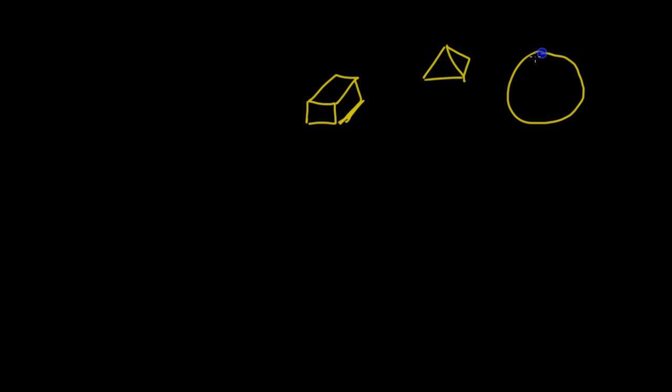So in the lab, it's easy enough to figure out the volume of regular objects, where we can just take a formula like length times width times height, or we can even look up a formula for a pyramid and even a sphere.